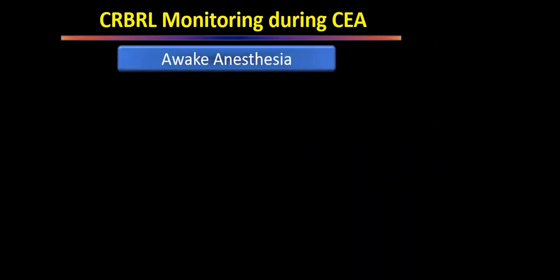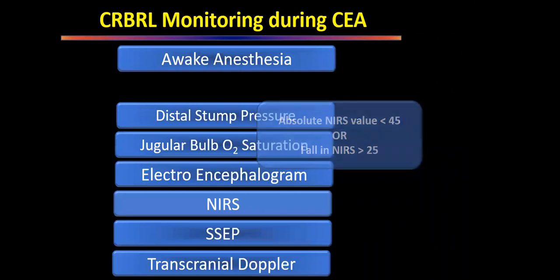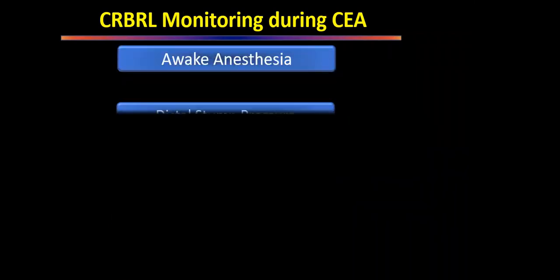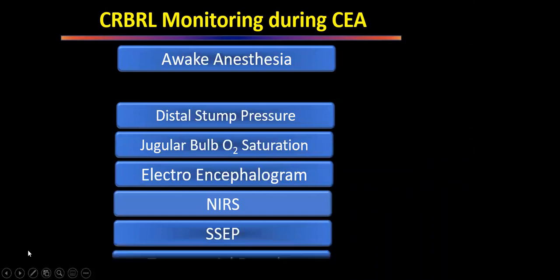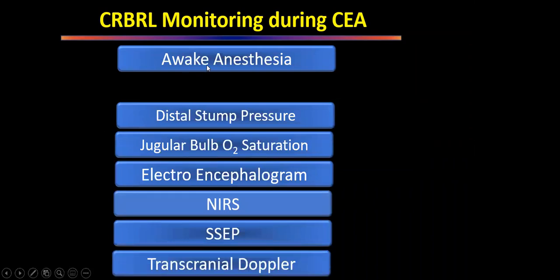So how will you monitor the cerebral function while you are performing the procedure? Awake anesthesia, that is the gold standard. So the patient is under local anesthesia or regional anesthesia. We put a clamp and wait for 3 minutes, and ask the patient to say some words or move his limb on the side. So we assess the motor function. If motor function is fine, that means our thing is working well, and we can proceed with the clamping.